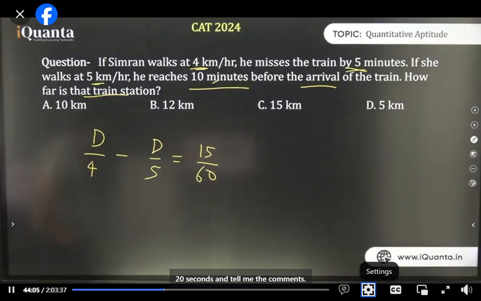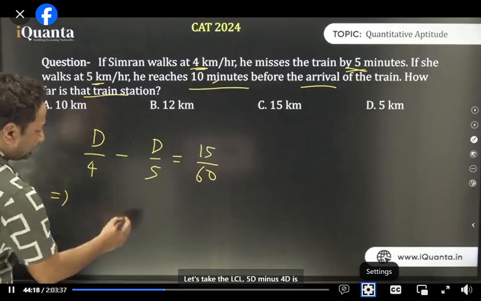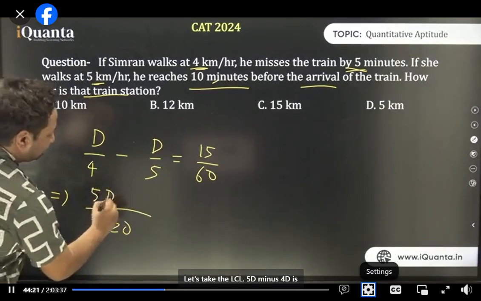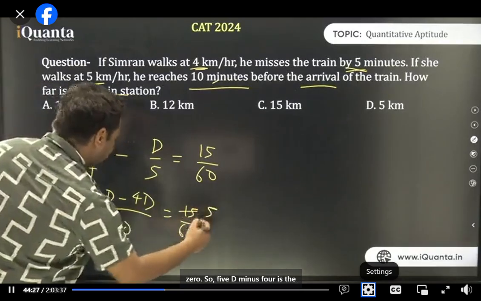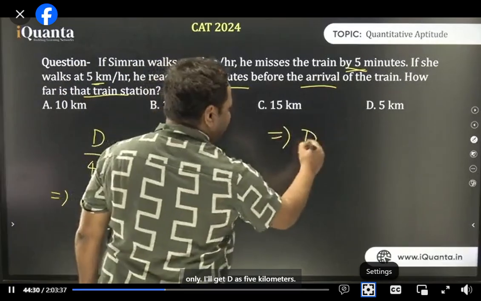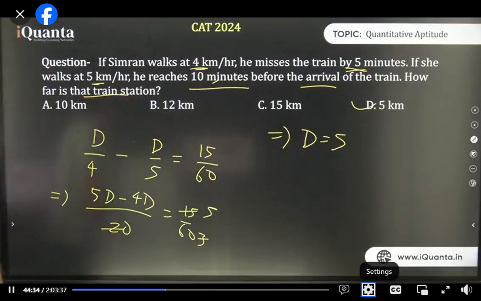Now you have 20 seconds and tell me in the comments. Okay. Let's take the LCM. 5d minus 4d is equal to 15 by 60. Now you can solve it. So 5d minus 4d is d only. I'll get d as 5 kilometers. So option D.